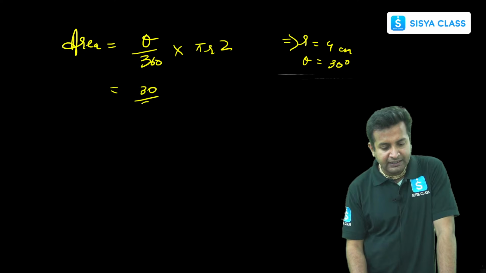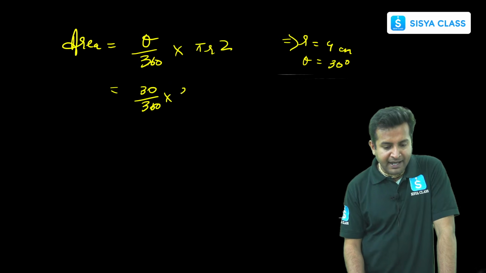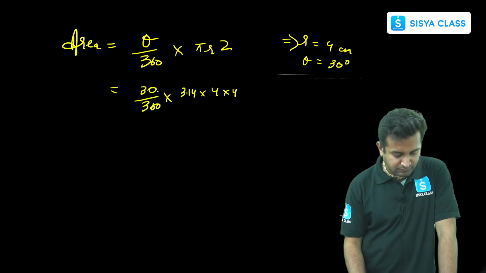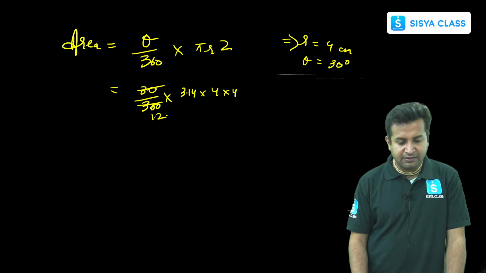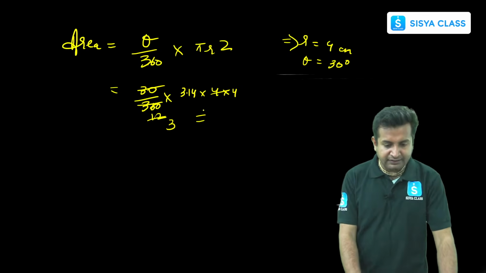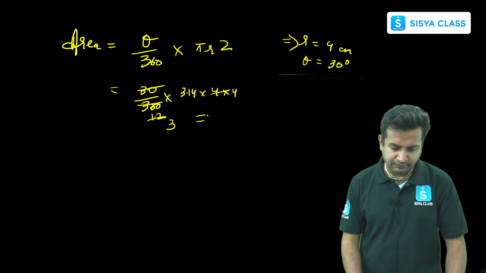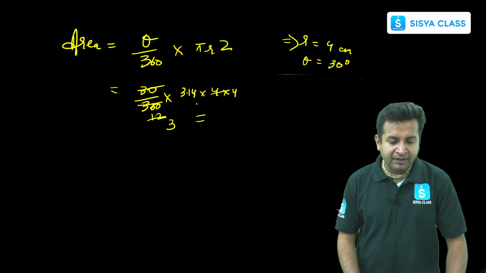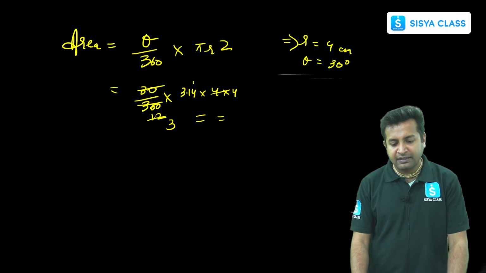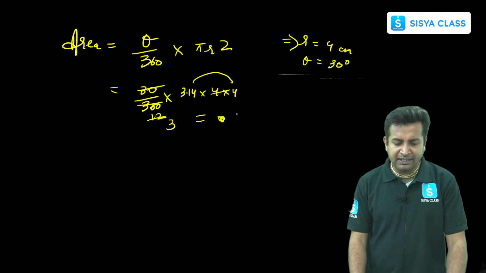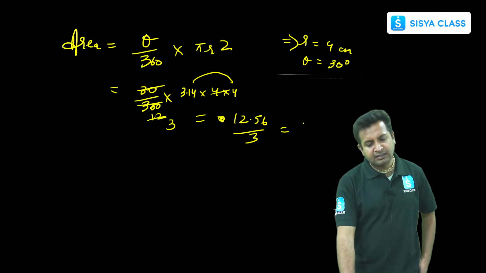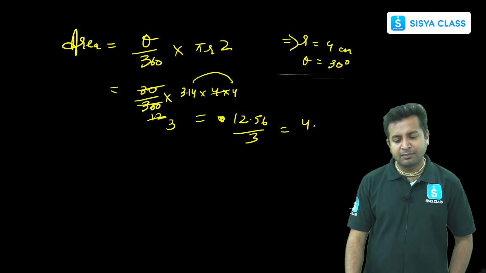Theta is 30 upon 360. Pi is 3.14, and the radius they have given is 4, so 4 into 4. If we solve, this is nothing but 12. This goes 3 times. So it is nothing but 3.14 into 4 by 3, right? If you multiply 3.14 with 4, it will be coming as 12.56 upon 3. Now if we divide, this will be 4.56.